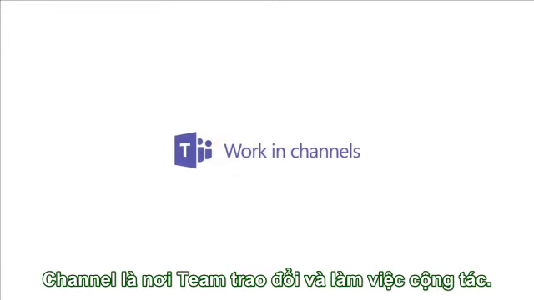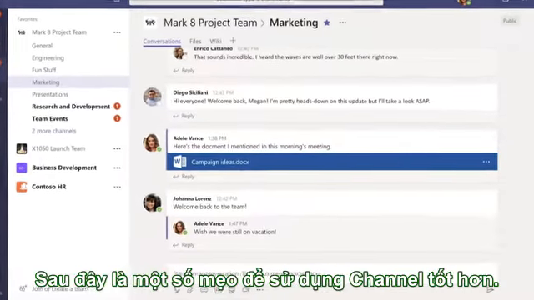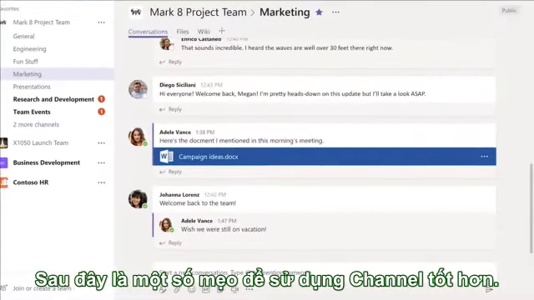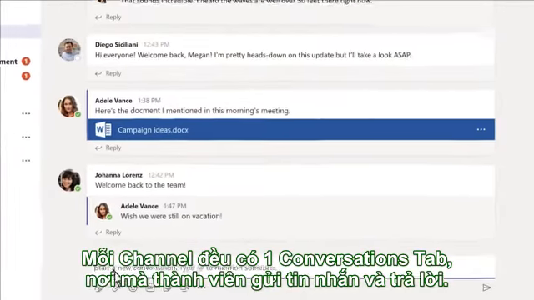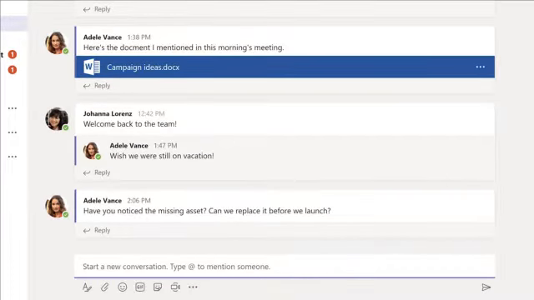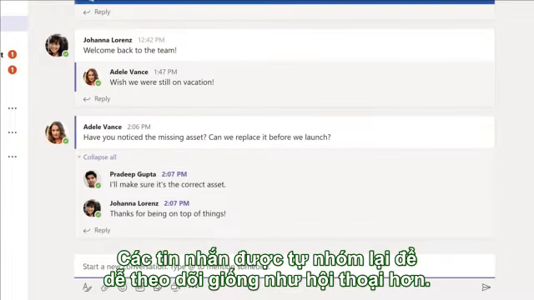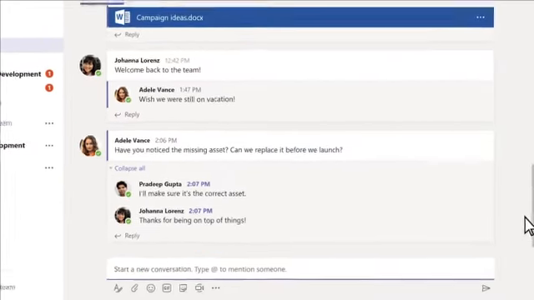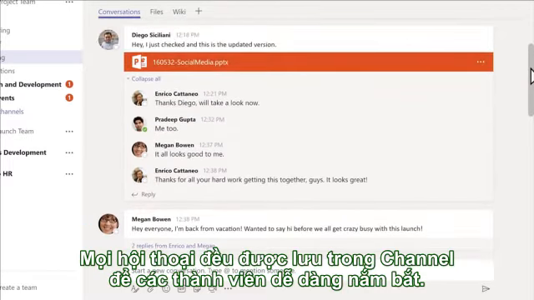Channels are where team conversations and collaboration happen. Here are some tips for you to make the most of channels. Every channel has a Conversations tab, where team members post messages and replies. Replies to messages stay grouped together so everyone can follow the conversation. All the conversations are stored in the channel, so it's easy to get caught up.